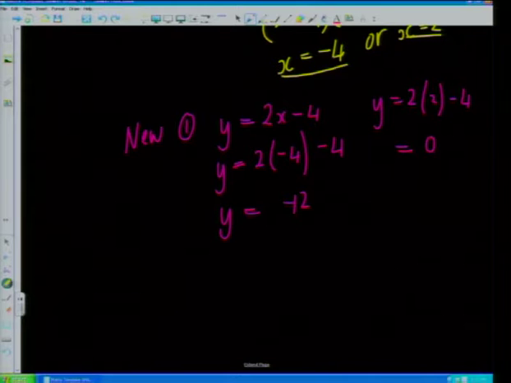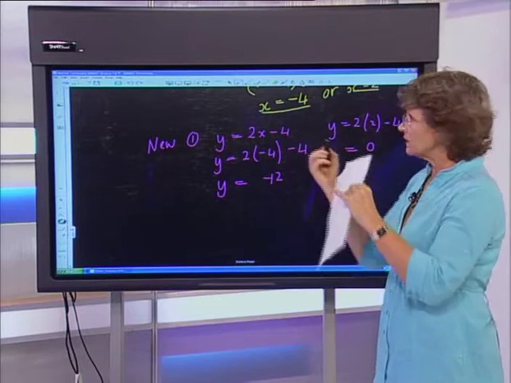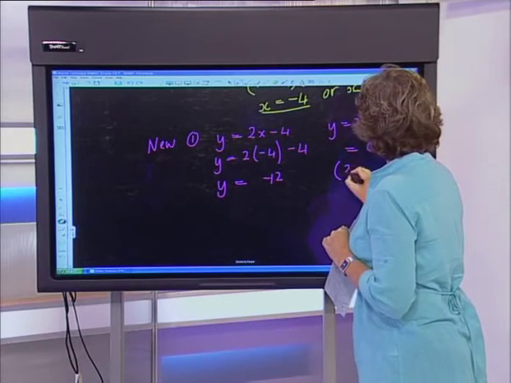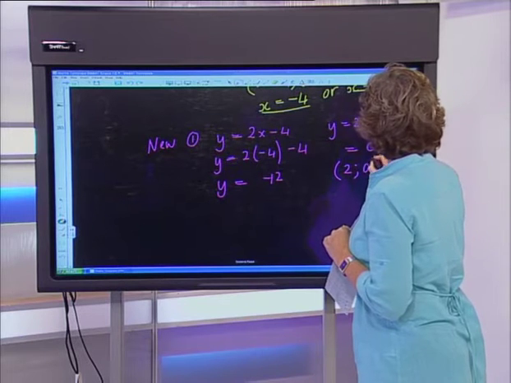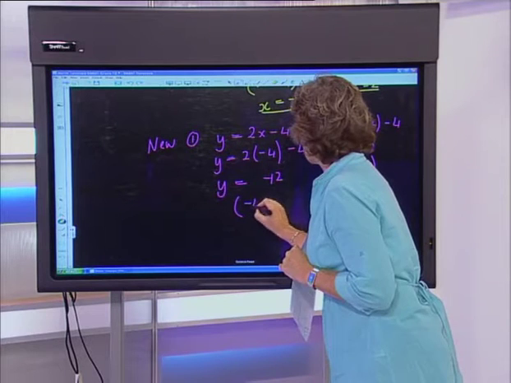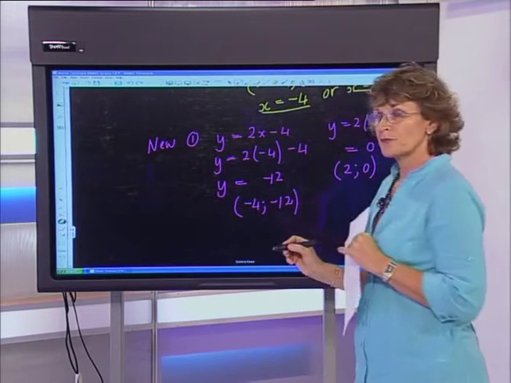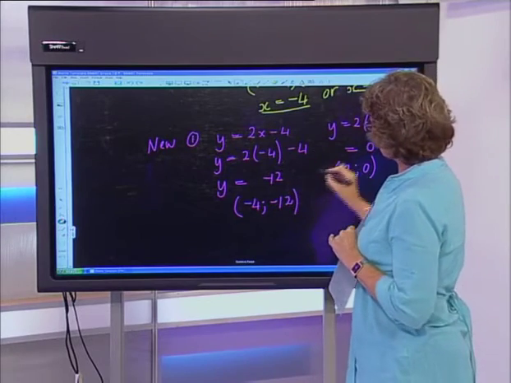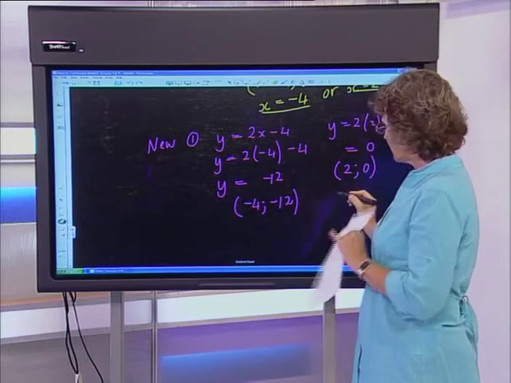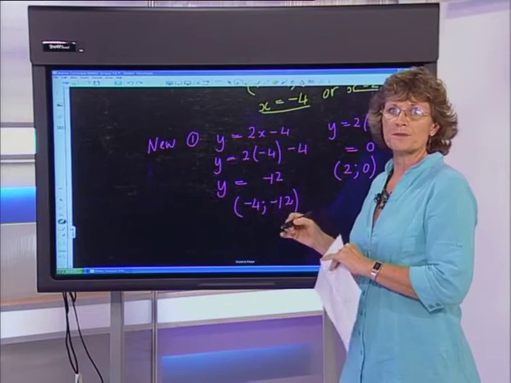When we get these answers, I like my candidates to put them as a coordinate pair. So when x is 2, y is 0. And when x came out being negative 4, y had to be negative 12. And guys, if you put these 2 answers back into your original equations, those would be the 2 unique solutions that make those equations true at the same time.